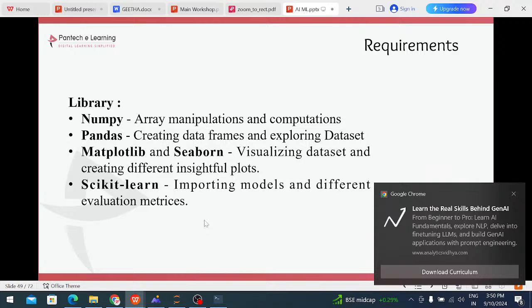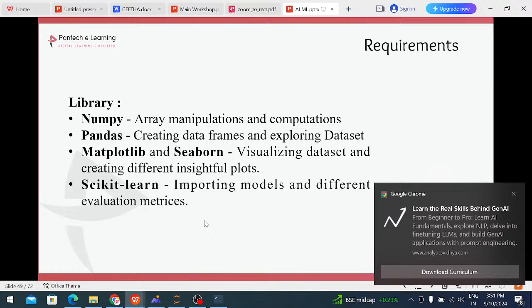If you show the graph, it is easier to understand. That's why we are using two libraries: Matplotlib and Seaborn. For example, for user-defined purposes we are using Matplotlib, and for predefined purposes we are using the Seaborn library. User-defined means that according to user requirements we can change the graphs; that is why we use Matplotlib. Seaborn means already defined graphs are available in the system, so please use this library.